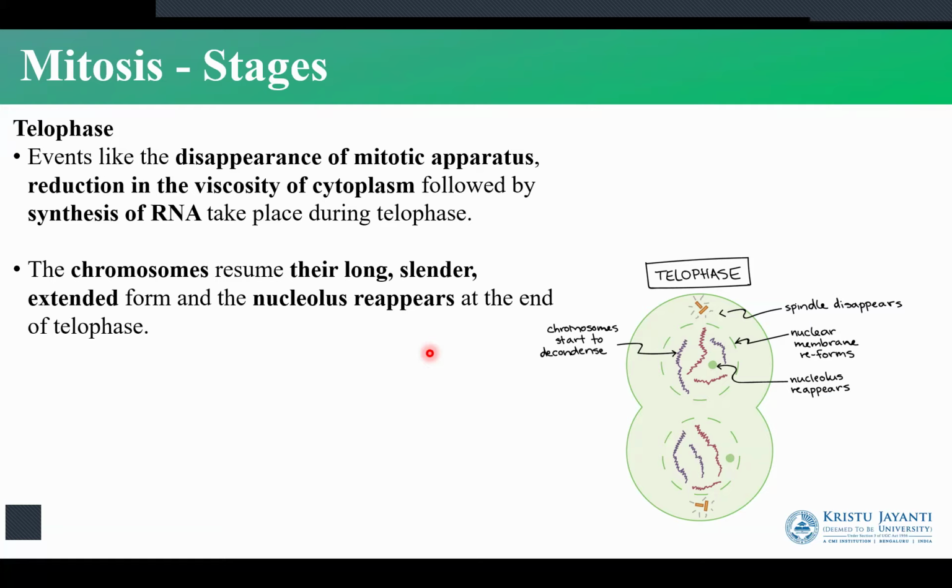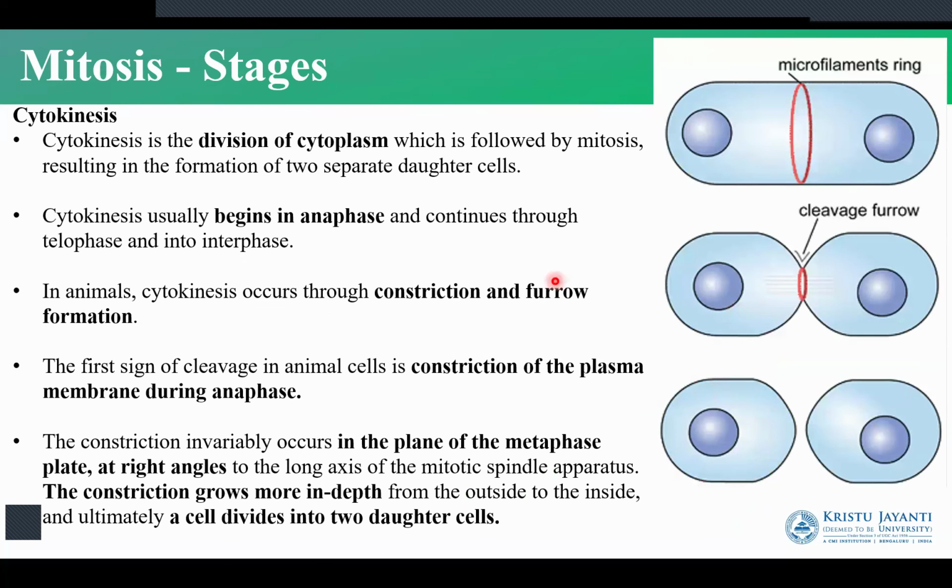And in the telophase, we have the reappearance of the nuclear membrane, the reappearance of the nucleolus, and all the apparatus that was used being disintegrated. So the spindle fibers are going to be disintegrated and the decondensation of the chromosomes will occur in the telophase. Now, cytokinesis is nothing but the division of the cytoplasm. So, division of the cytoplasm is defined as cytokinesis.